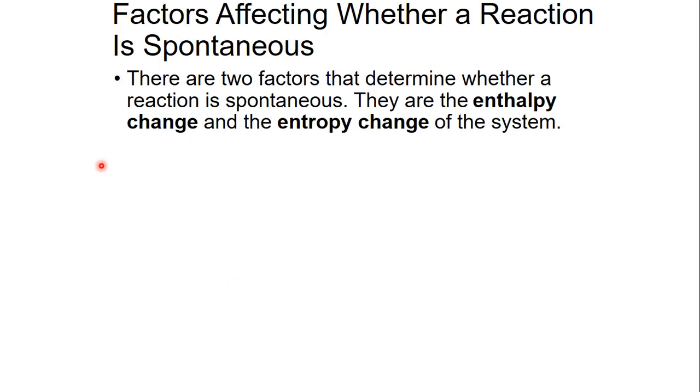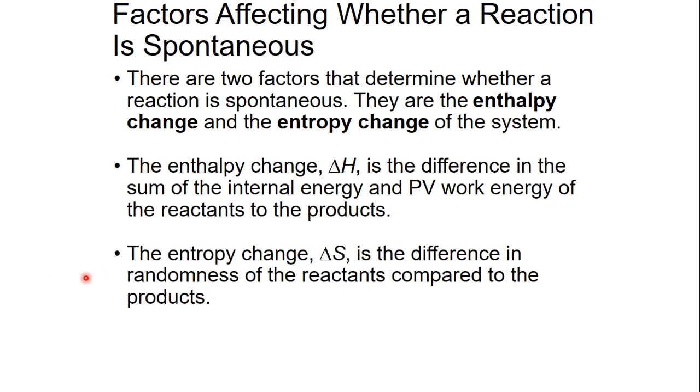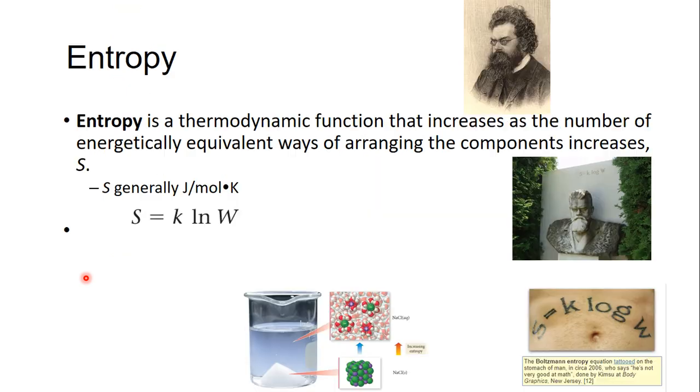So when determining if something is spontaneous or not, you have to look at two things: enthalpy, or heat change, and entropy, or chaos change. We talked about enthalpy last semester being delta H, and that's when you look at the change in your internal energy and any PV work that was done. For delta S, that is the randomness of the reactants compared to the products.